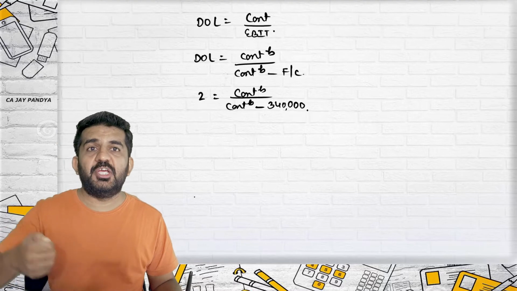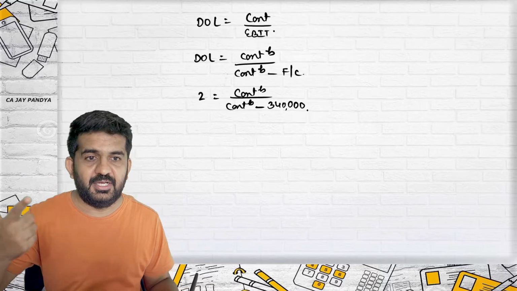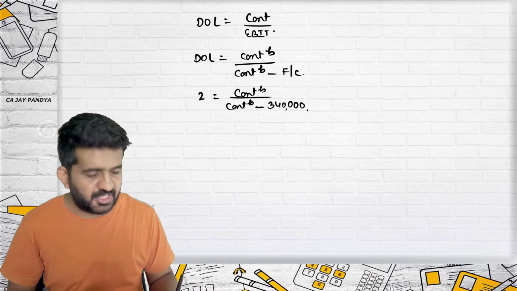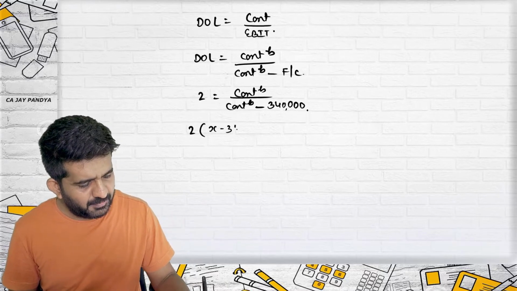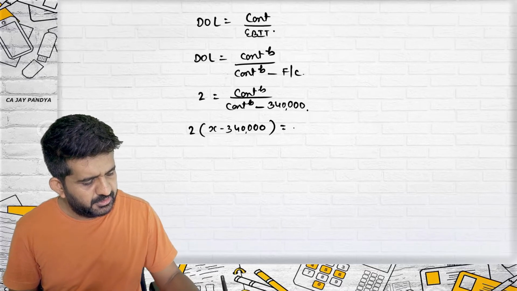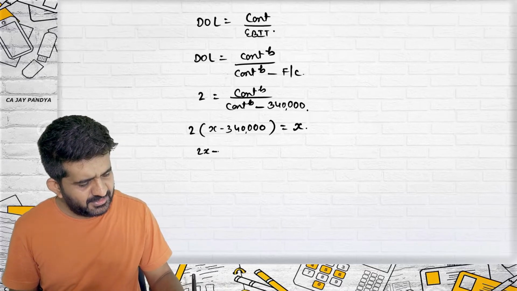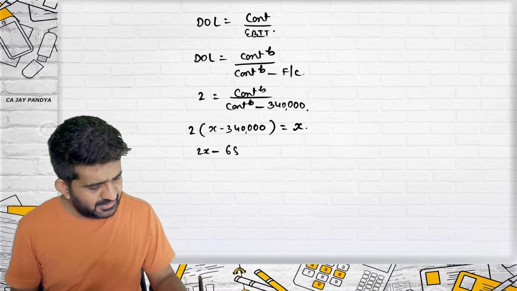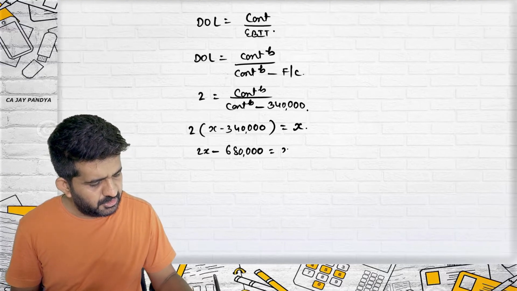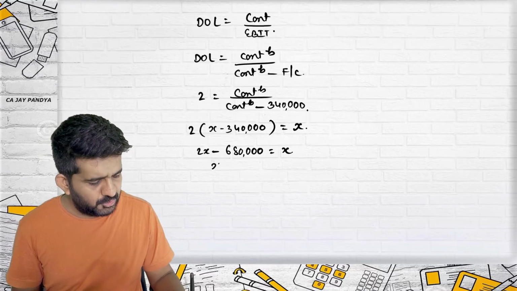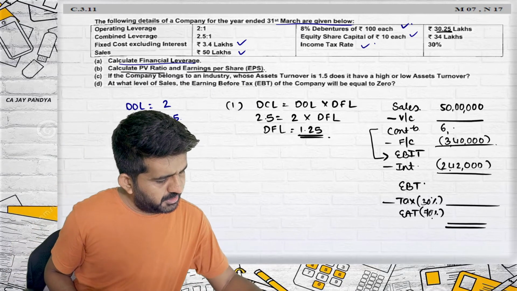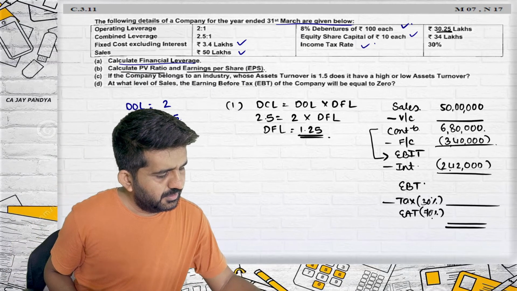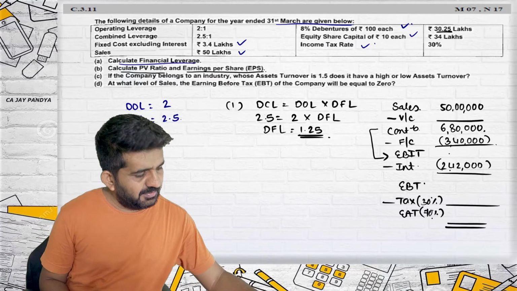In any equation, if there is only one variable, it can be easily found out. So contribution can be found out. Contribution I am terming as X. 2X minus 3,40,000 is equal to X. 2X minus 6,80,000 is equal to X. This X will go on this side, so X is equal to plus 6,80,000, which is nothing but contribution. So contribution is 6,80,000. Automatically I will be getting EBIT.